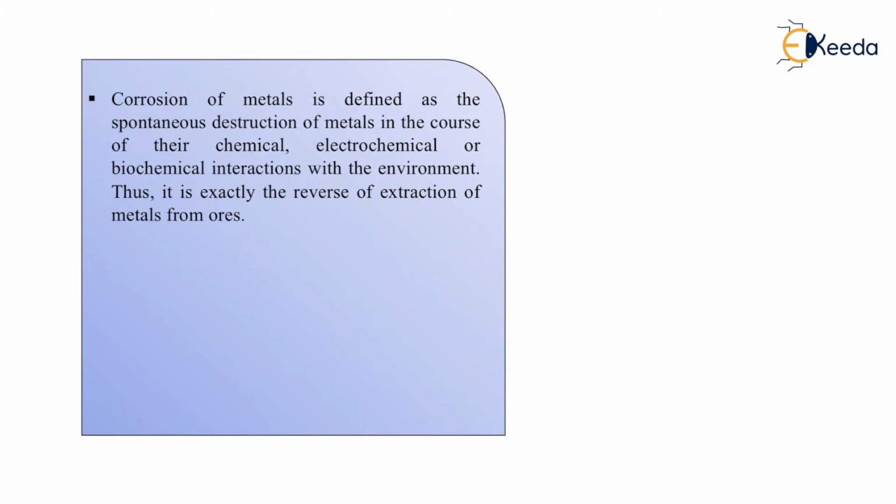Corrosion of metals is defined as the spontaneous destruction of metals in the course of their chemical, electrochemical, or biochemical interactions with the environment. What do we mean by this? When a metal is getting corroded, when a metal is getting deteriorated, it is a spontaneous destruction. Now, what do we mean by spontaneous?